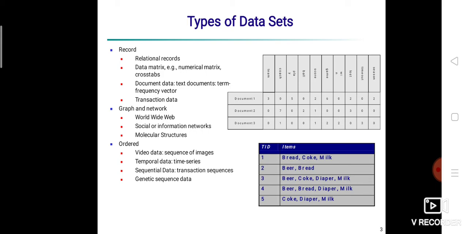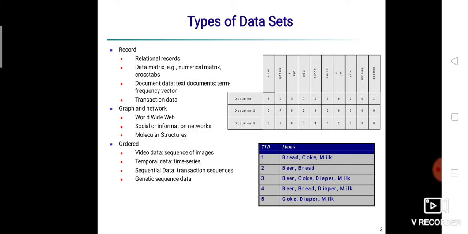Now next in this record data is transactional data. It is a special type of record data, as shown in the below table having the transaction ID and items. This is the transactional data.